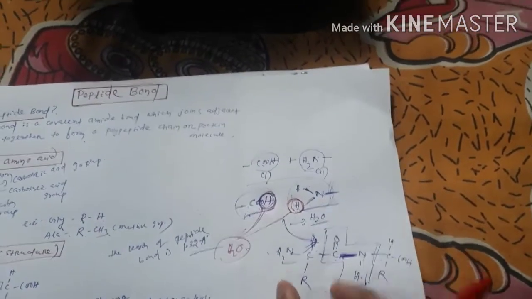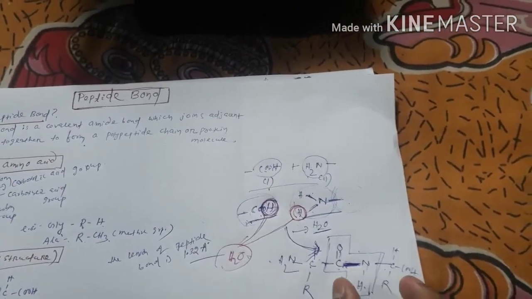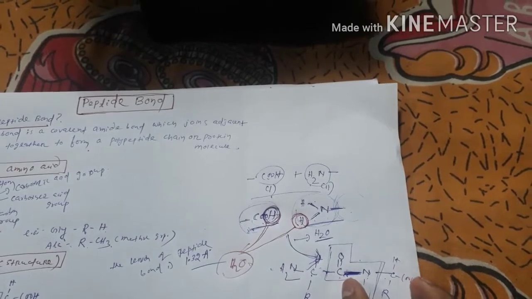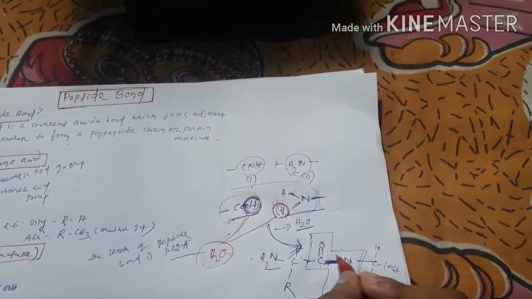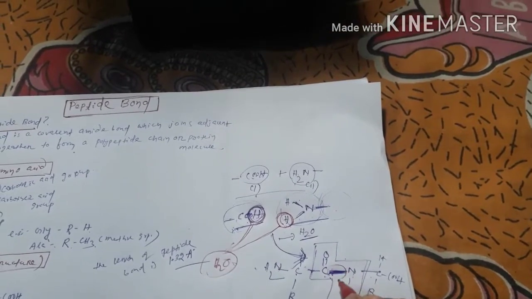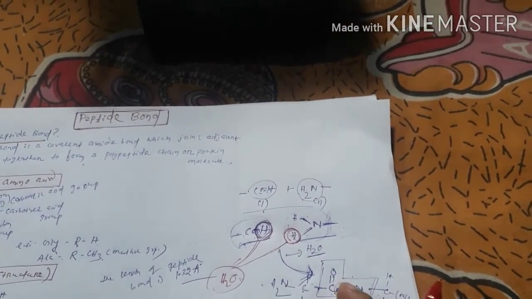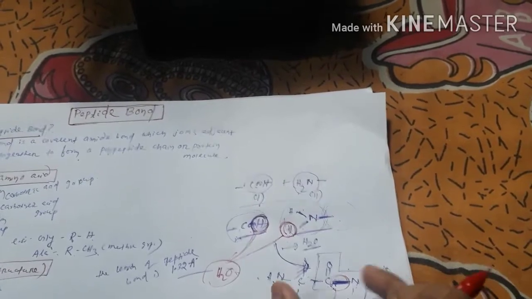This part from NH2 to the CO group is one amino acid, and the rest is another amino acid, and the two amino acids are joined together by this peptide bond. The peptide bond joins two amino acids together.